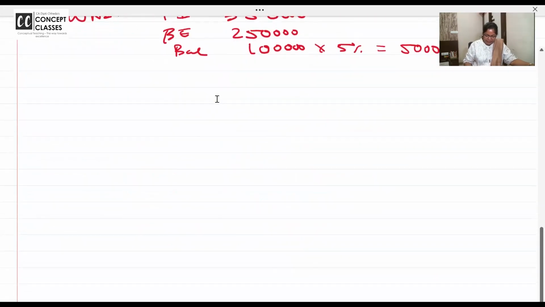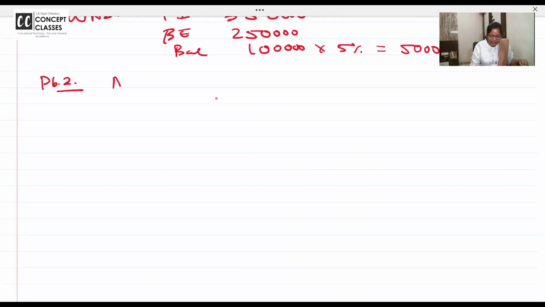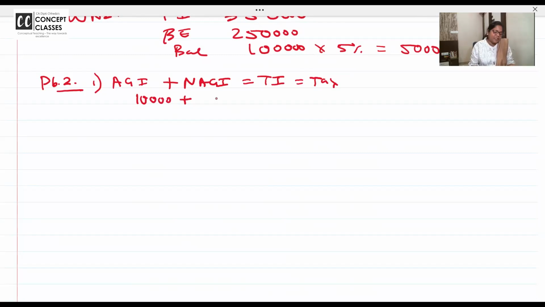I'm doing it here only, below this, but I'll work it out in a very small way. What is your agricultural income plus non-agricultural income, total income and tax? So what is the agricultural income for Rama? 10,000. Please go on saying so that I can copy. 6,20,000 is the non-agricultural income. So 6,30,000. And age is not given, so we will take 630, minus 5 lakh, into 20%, plus 12,500.